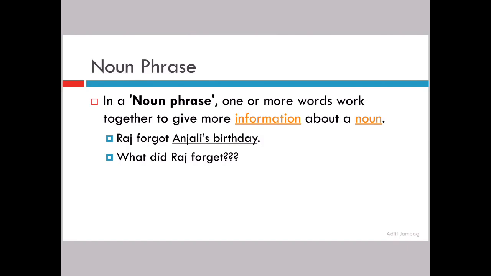Let us understand how. Raj forgot what? He forgot Anjali's birthday. And what is Anjali's birthday? It is nothing but a naming word, right? Anjali is a proper noun, and birthday is also a noun. It is naming a day in a person's life, right? So Anjali's birthday becomes your noun phrase. To better understand this, I will tell you a noun phrase begins with a noun or a pronoun or other related words.